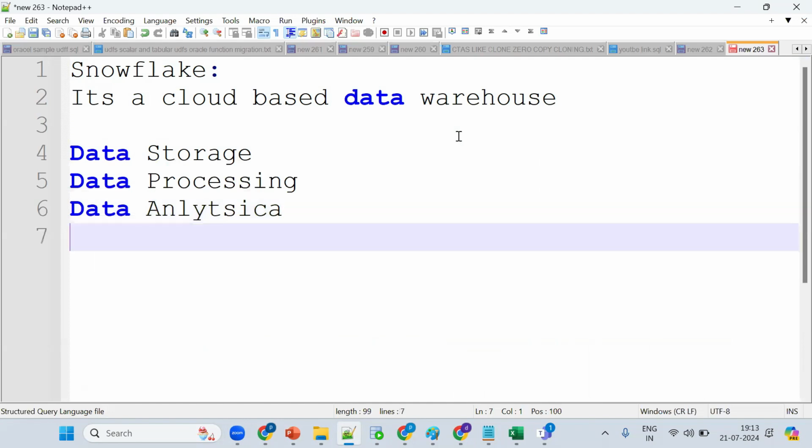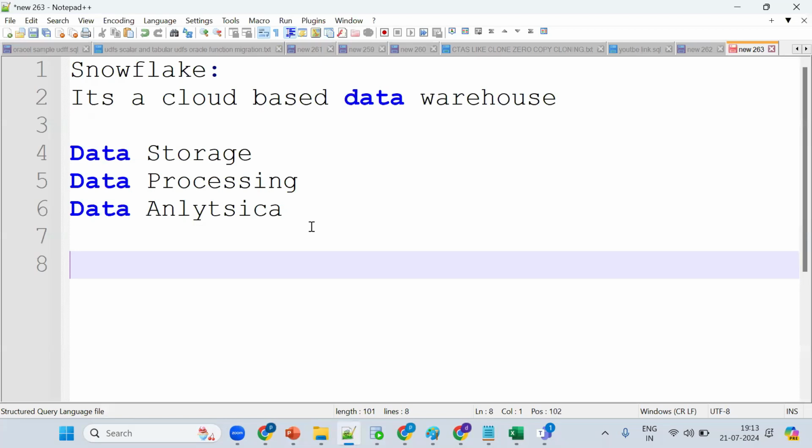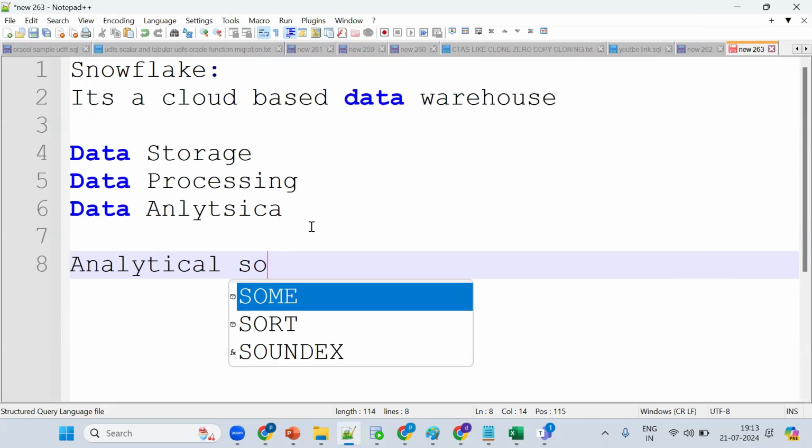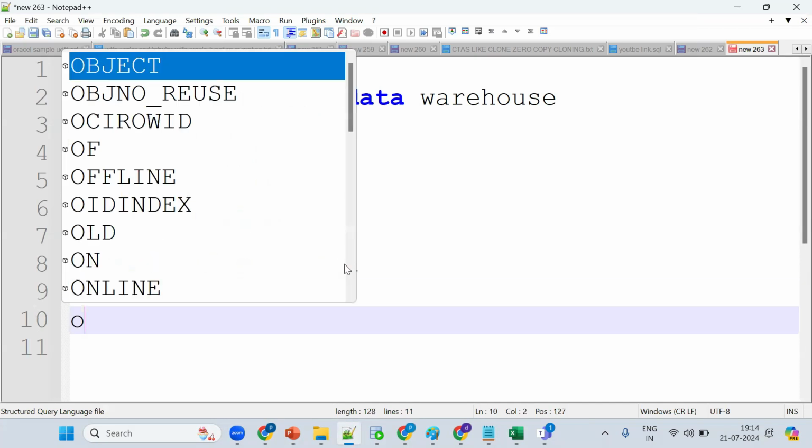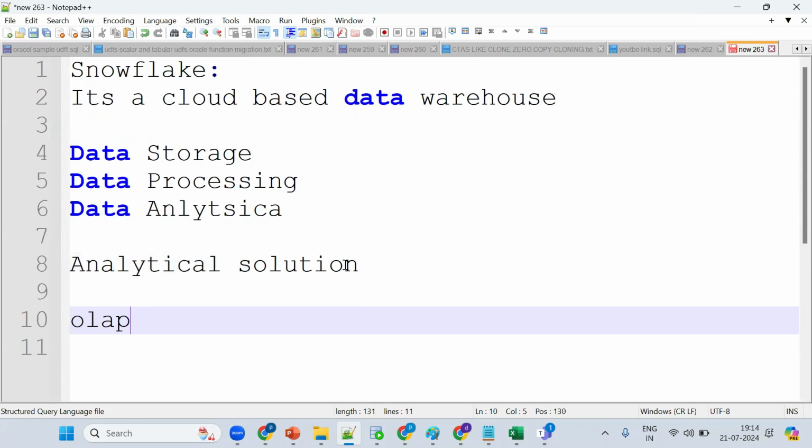It's an analytical solution. One more time: it's a cloud-based data warehouse mainly for storage, processing, and analytics. Simply, it's an OLAP system, nothing but online analytical processing.